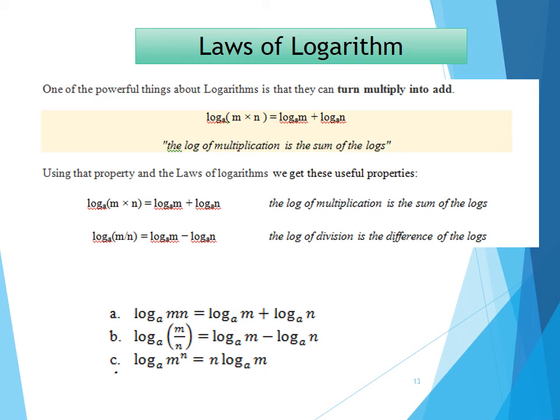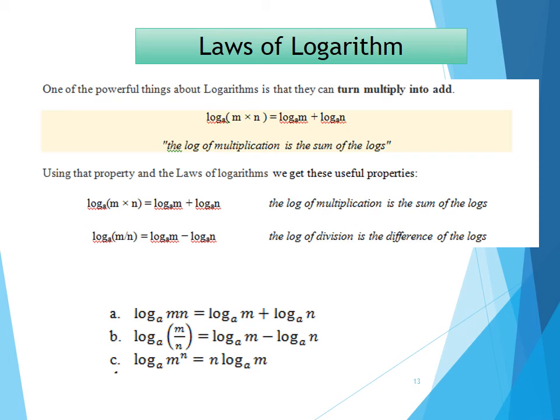Now for the second part, logarithm with the base a of m slash n, where slash refers to the division sign, is equal to, after opening up the bracket, the division sign changed into a subtraction sign. Multiplication changed into addition and division changed into subtraction. So logarithm with the base a of m minus logarithm with the base a of n. This is called the log of division, which is the difference of logs.